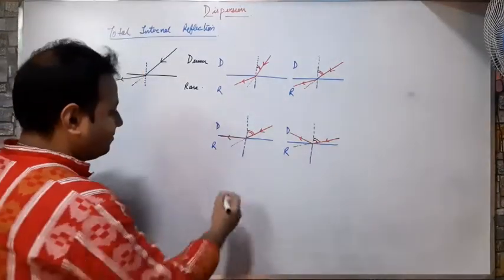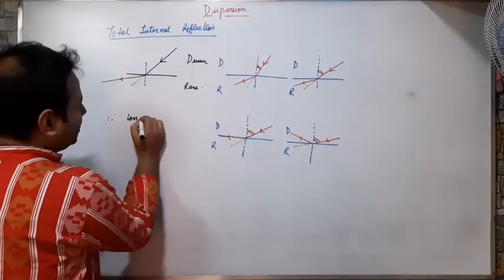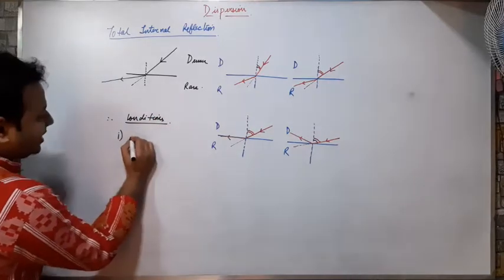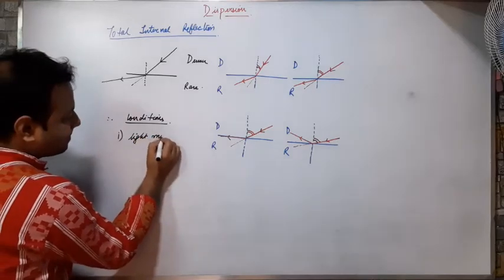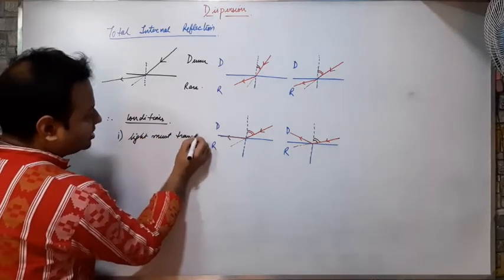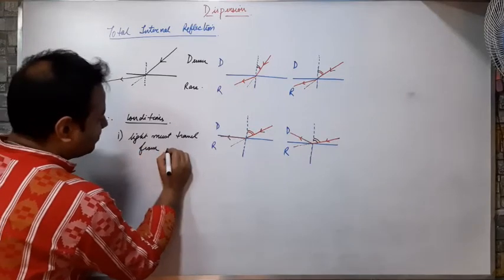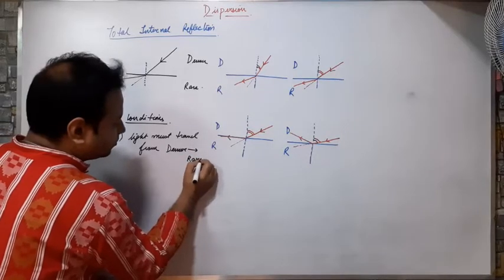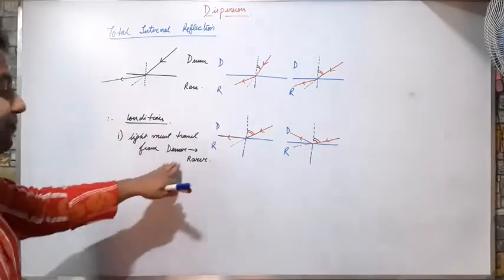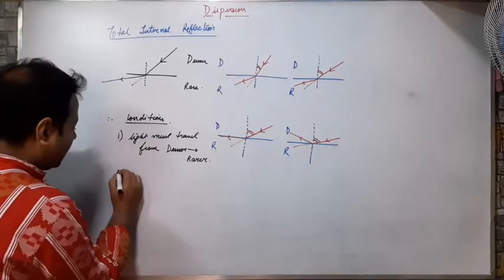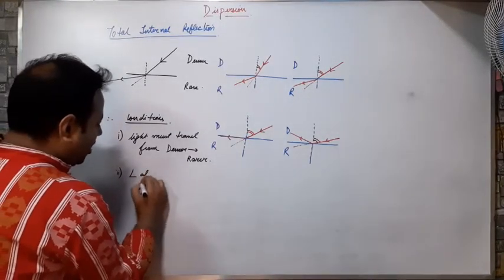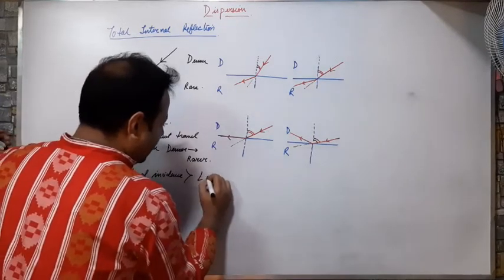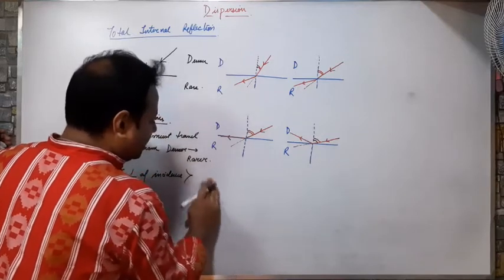So therefore, what are the conditions? The first condition is that the light must travel from denser medium to rarer medium. This must be the first condition. And what is the second condition? The angle of incidence must be greater than the critical angle.